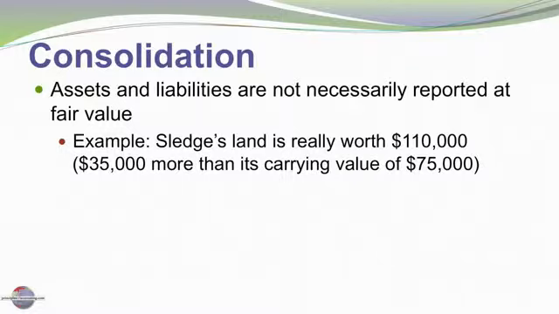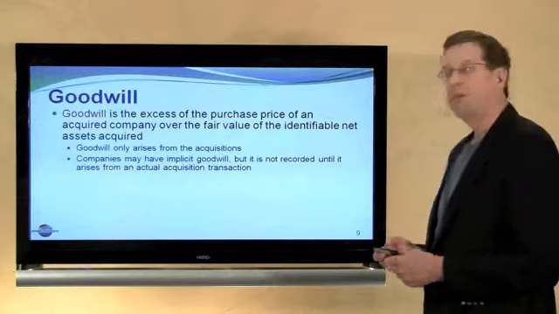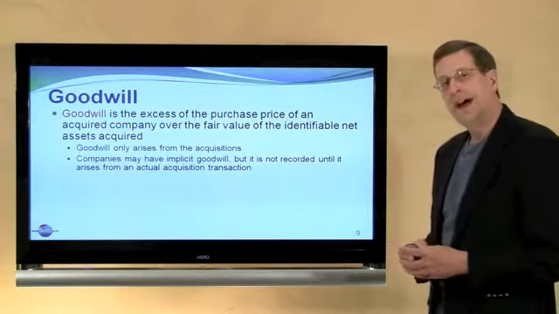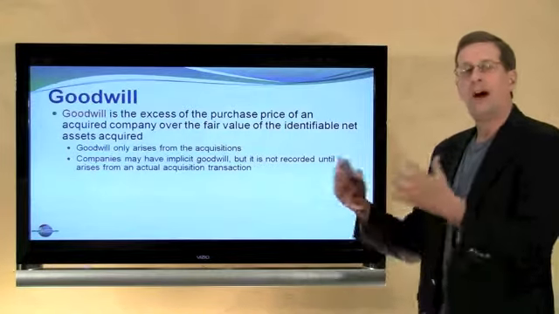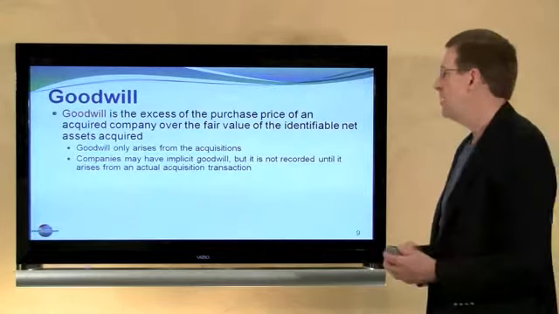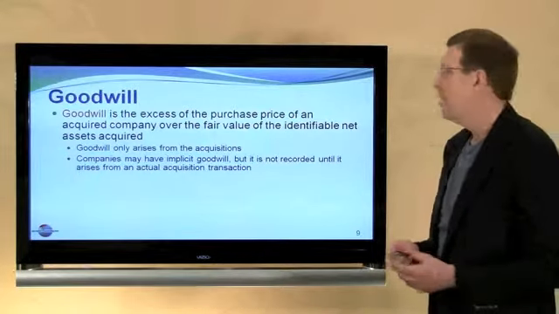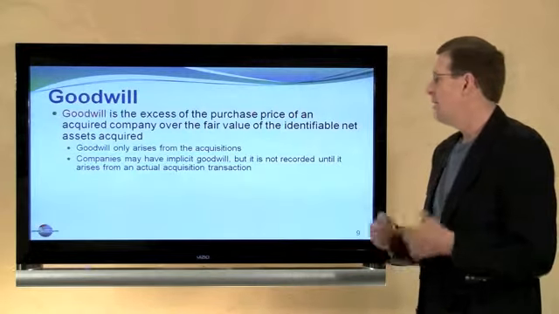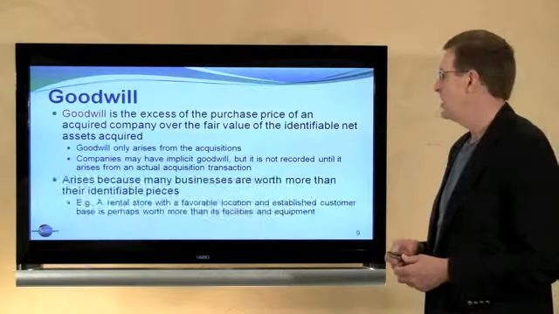But they also paid another $65,000 for goodwill. Goodwill is the excess of the purchase price of an acquired company over the fair value of the identifiable net assets acquired. It's the premium we're willing to pay beyond the value attributable to the tangible pieces. It only arises, or I should say it only is reported, when there's been a business acquisition. Companies may have implicit goodwill, but that's not recorded on the books unless there is an actual acquisition transaction.